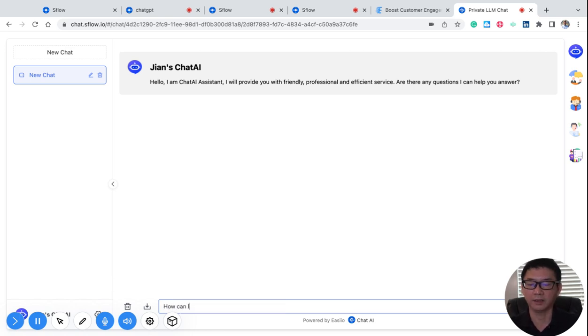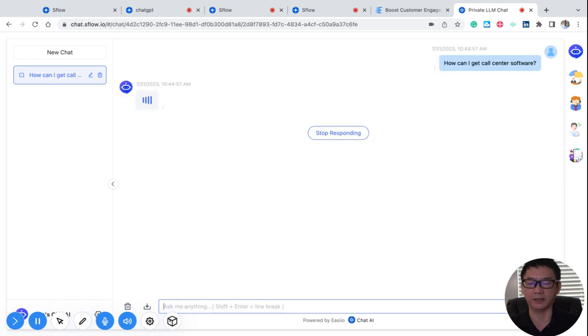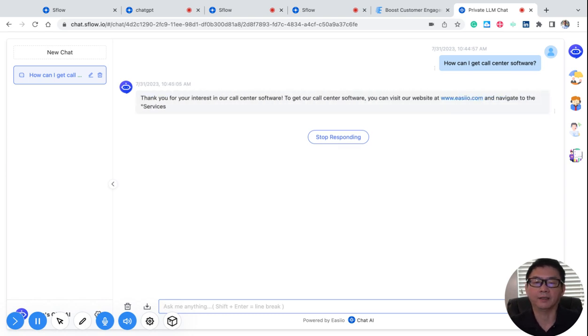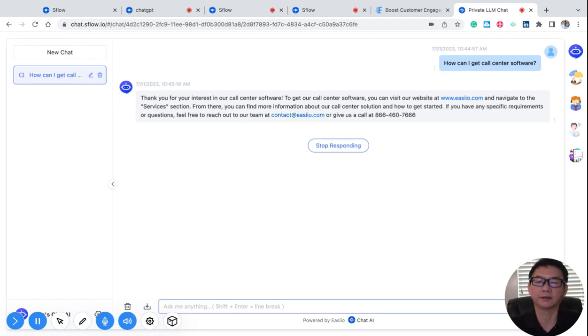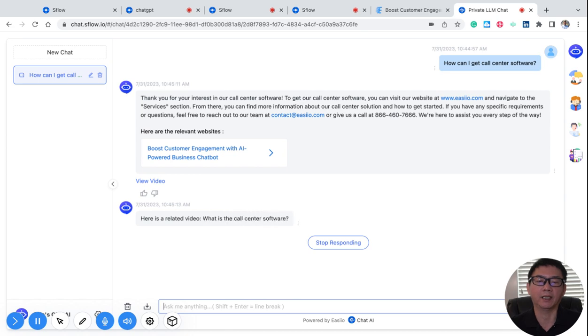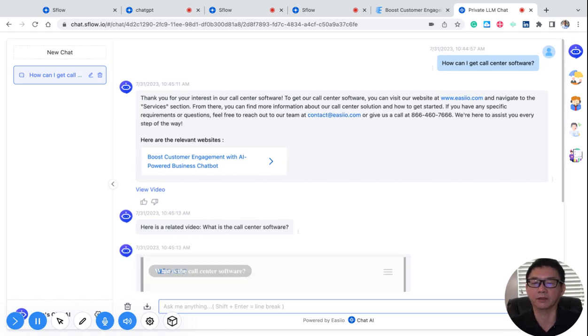How can I get call center software? If you type this exactly the same thing into ChatGPT, it can tell you a lot of different things. But this time, based on the easio.com website, it's going to tell you specifically how to get it. So it's not going to tell you something else, right? And since we're indexing the easio.com website, it's going to tell you exactly where to get it.